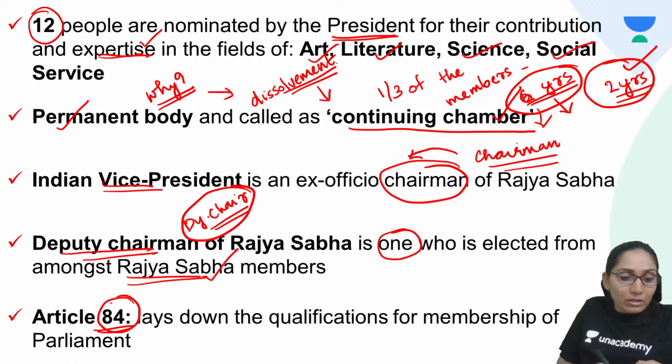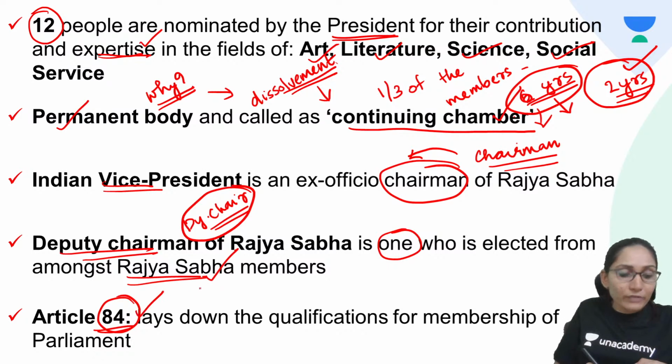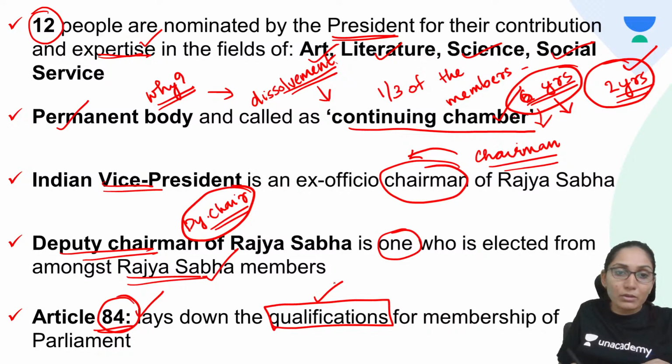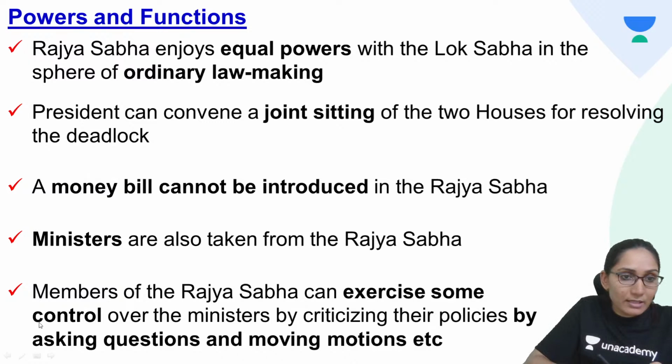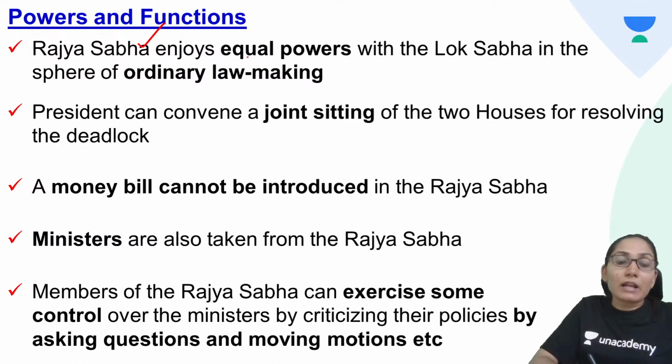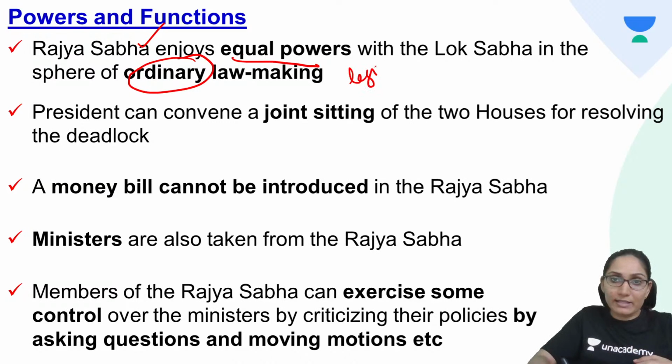Article 84 of the Constitution lays down the qualifications for membership of Parliament. So Article 84 provides for the qualifications. Let's come to the powers and functions of Rajya Sabha. Rajya Sabha enjoys equal powers with Lok Sabha in making ordinary law. So in making ordinary legislation, the powers of Rajya Sabha are equal to those of Lok Sabha.